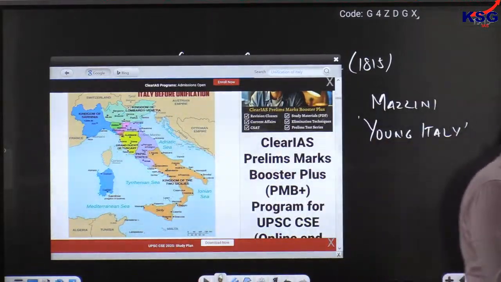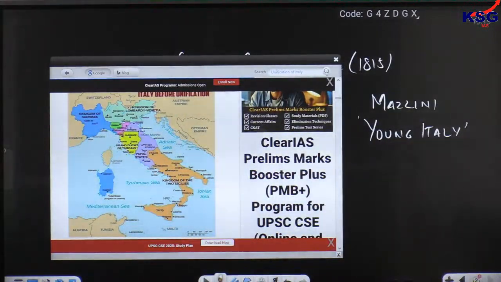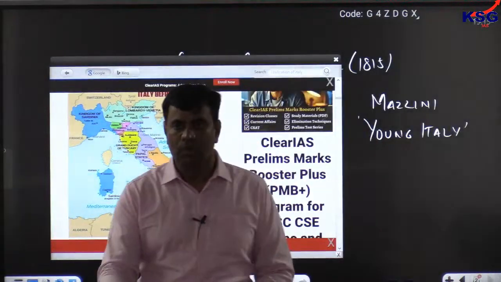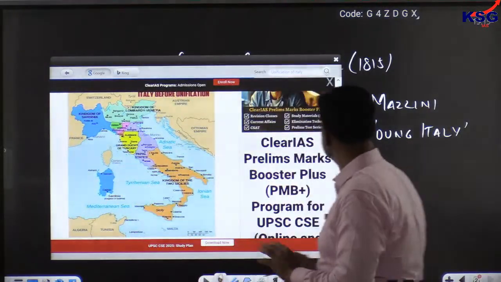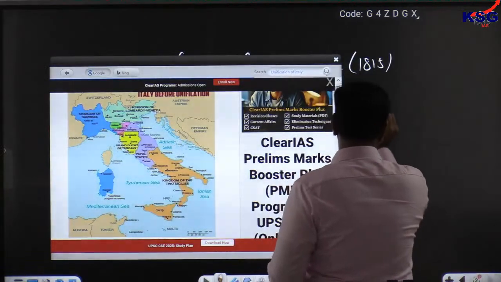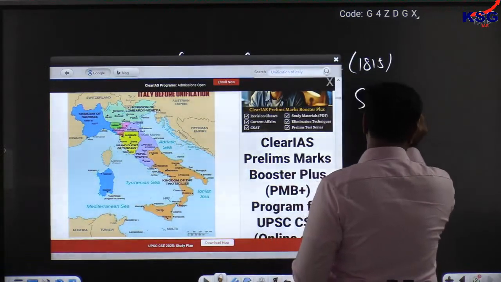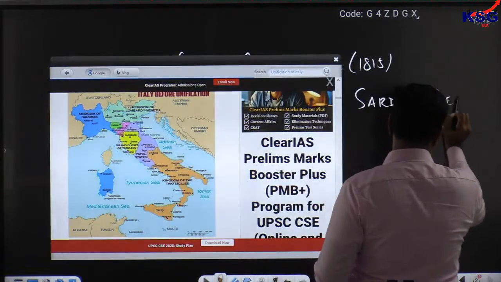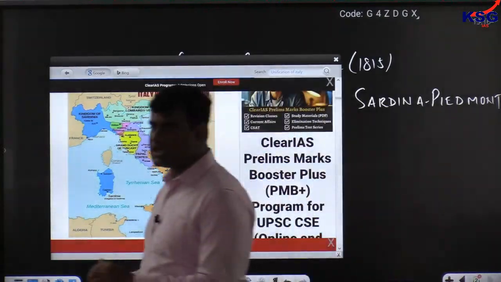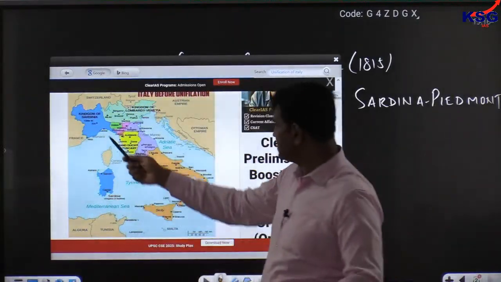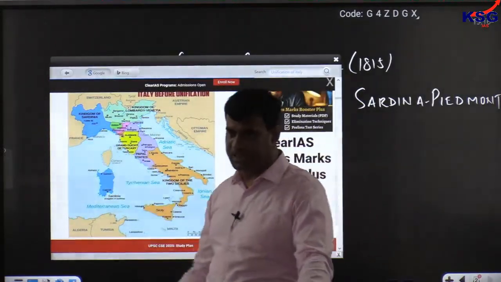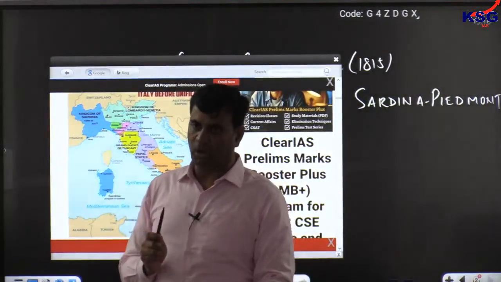Right. The entire developments in Italy were monitored by adjoining regions of Sardinia Piedmont. Two regions, one Sardinia, one Piedmont. Clear?